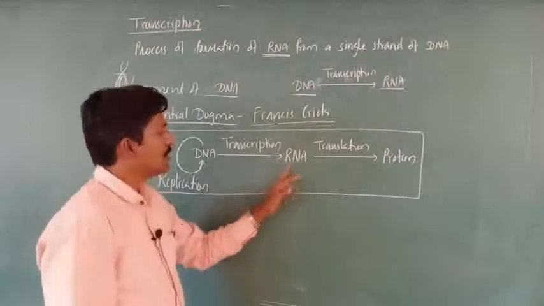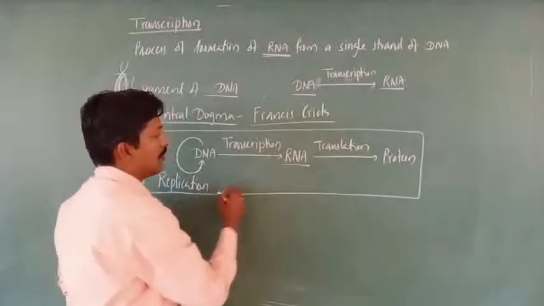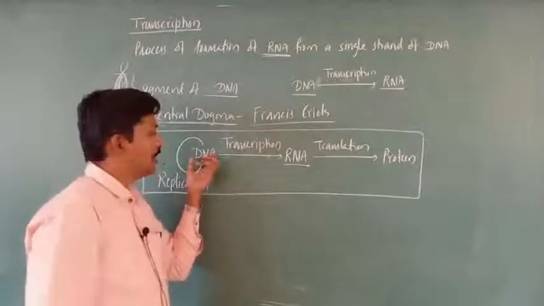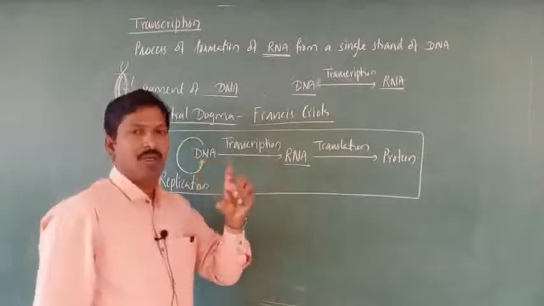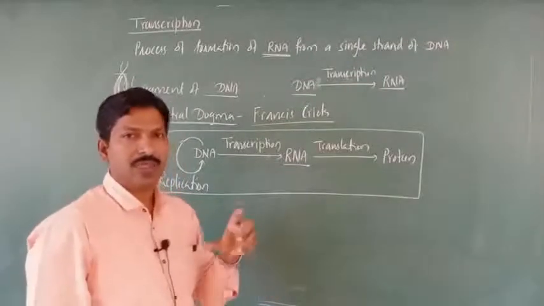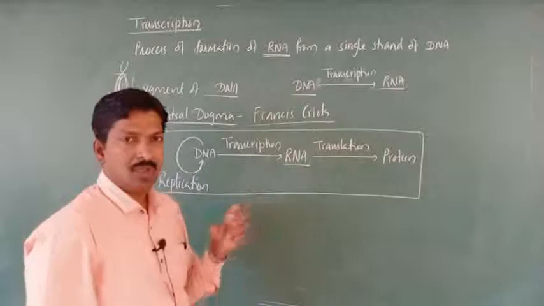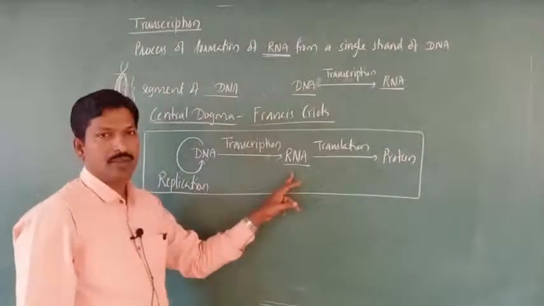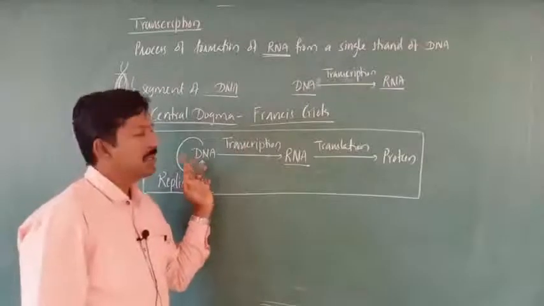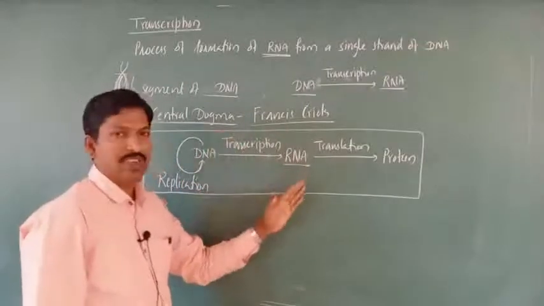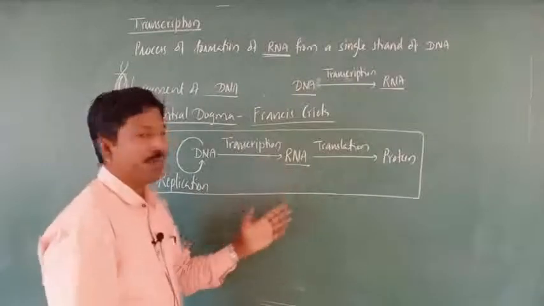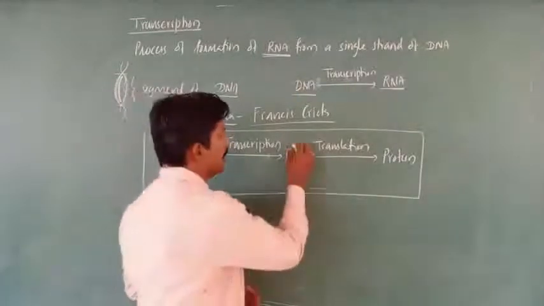This RNA is copied from the DNA segment, the part of DNA which is said to be a gene, right? So it is synthesized from the DNA. The site of synthesis of protein is the ribosomes. Ultimately it will carry the information up to the ribosomes. This is mRNA, messenger RNA.